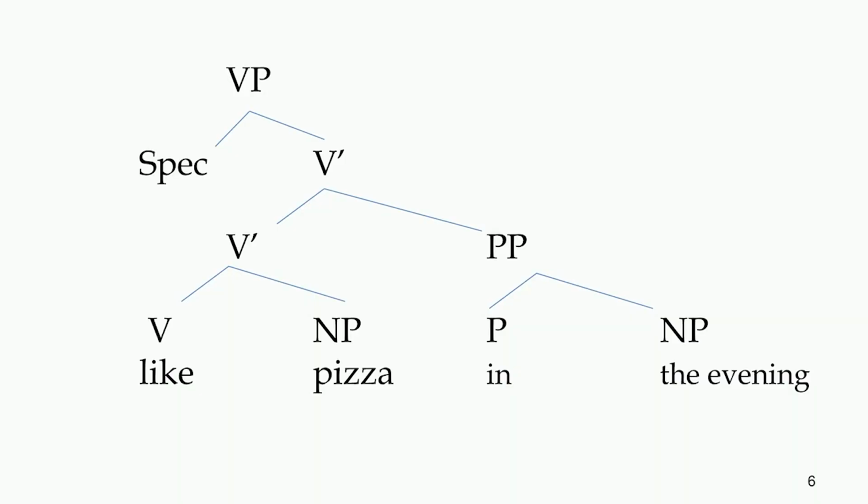We again see a PP, which is in the evening, where in is a preposition that heads its own phrase, and it takes an NP, the evening, as a complement. That PP has a different status in this sentence.